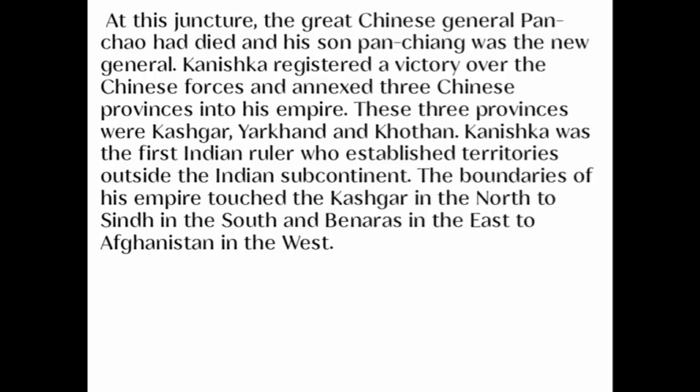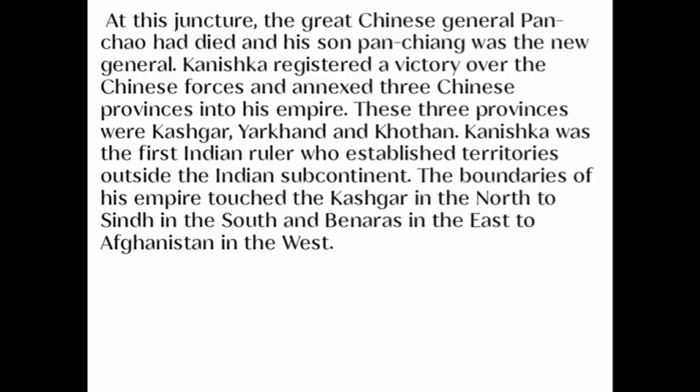After the conquest of northern India, Kanishka turned his attention towards China, where Cadphises too had suffered a defeat at the hands of the Chinese general Pan Chao, and as a result of this defeat, the Kushanas had to pay an annual tribute to the Chinese king.